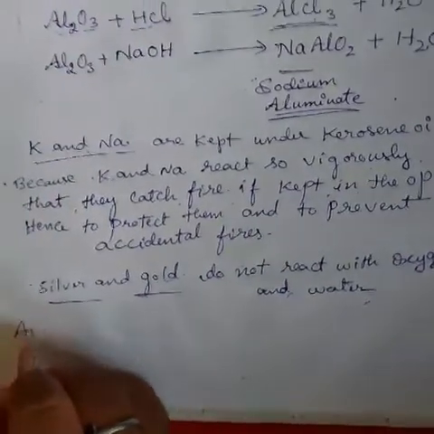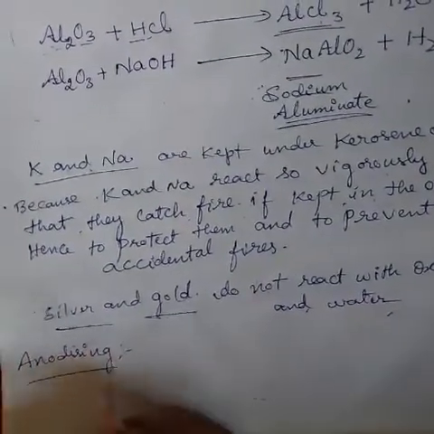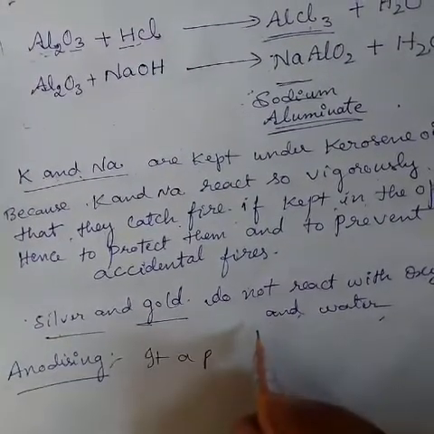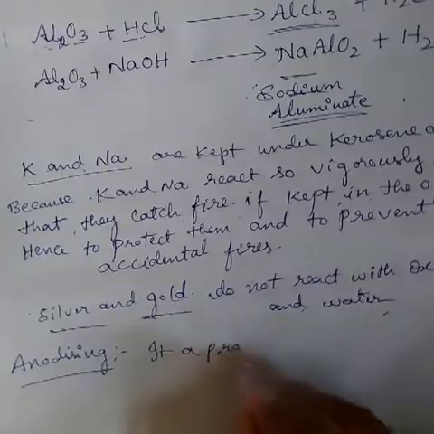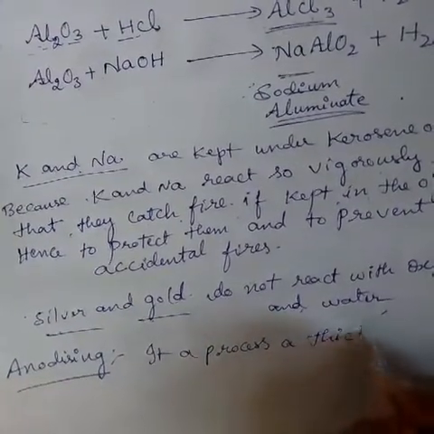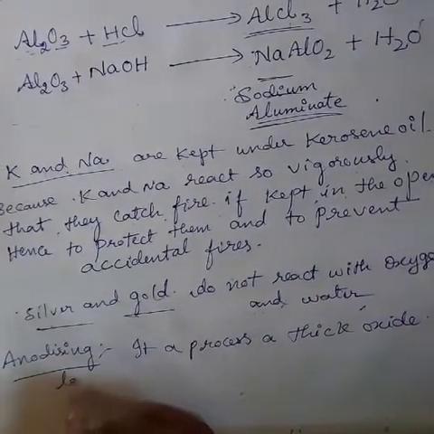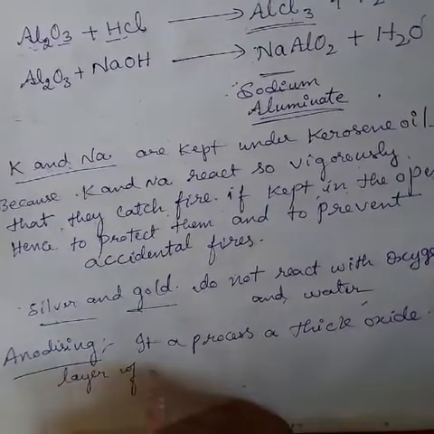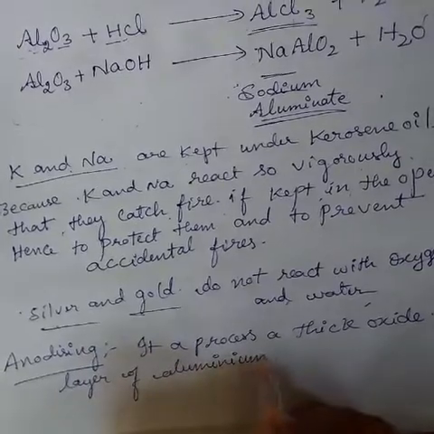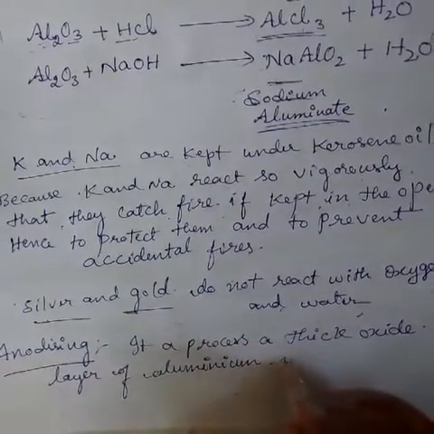Okay, now we go to one more point, anodizing. What is anodizing? Anodizing is a process of forming a thick oxide layer of aluminium when exposed to air.